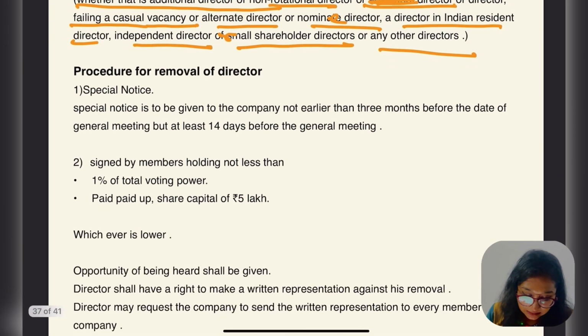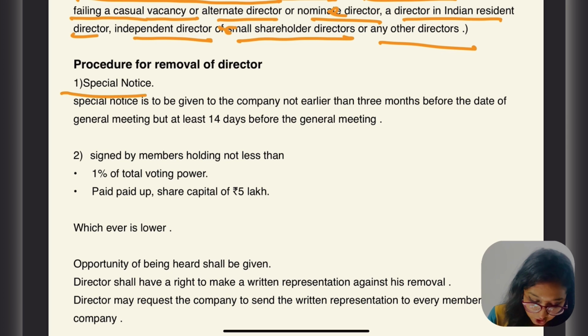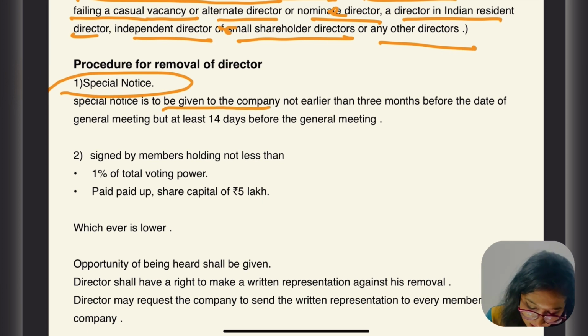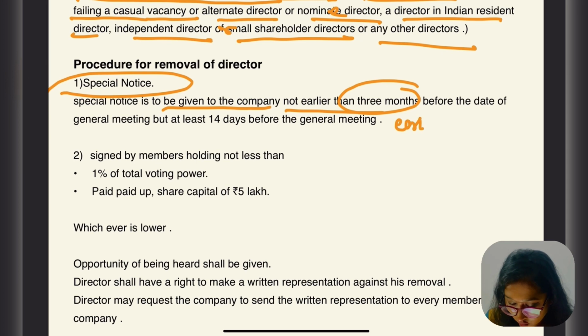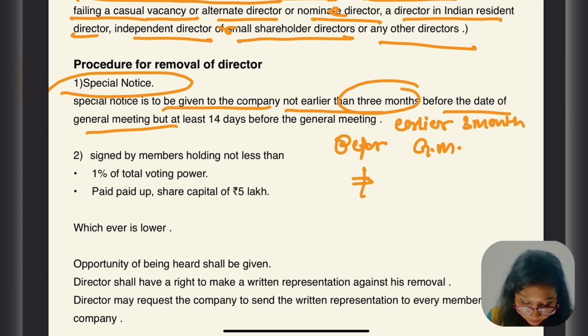But before that they have to do something. Special notice is required for the procedure for removal of a director. Special notice is to be given to the company not earlier than 3 months before the date of the general meeting, but not less than 14 days before the general meeting. Is this part clear?